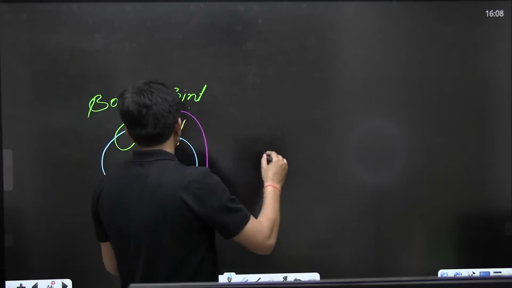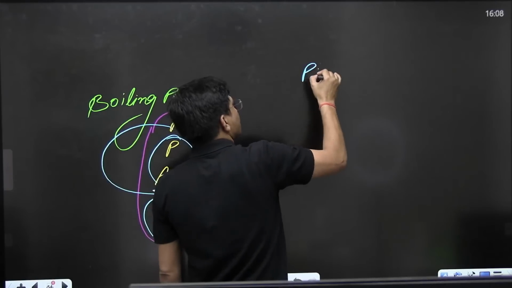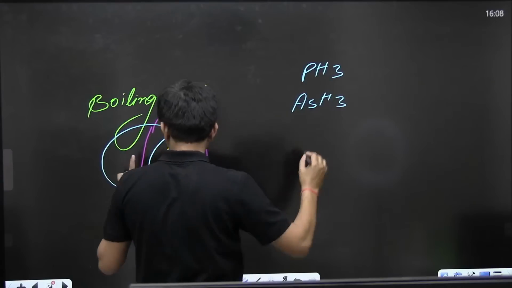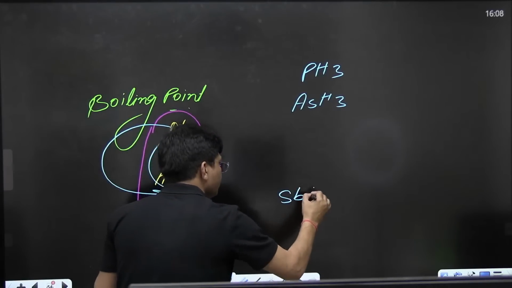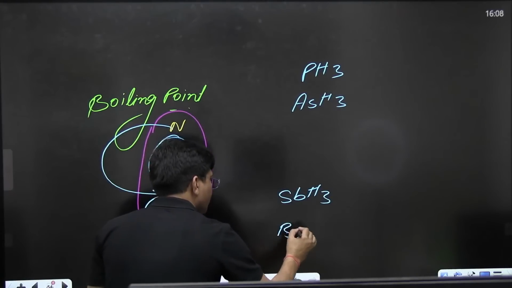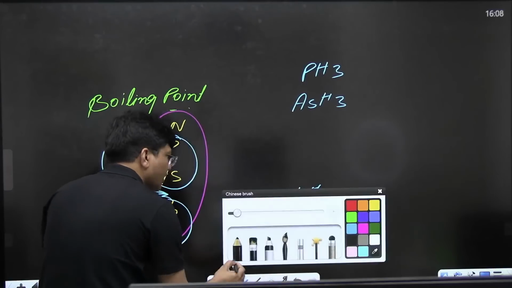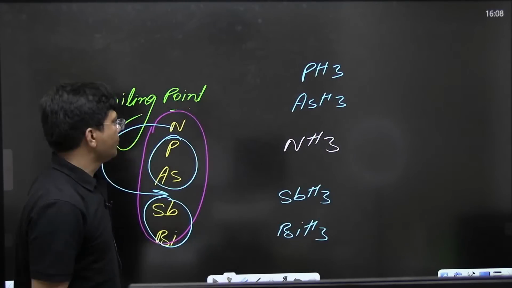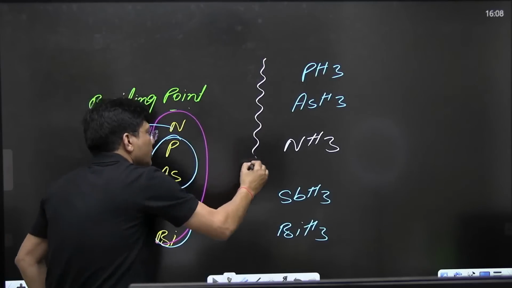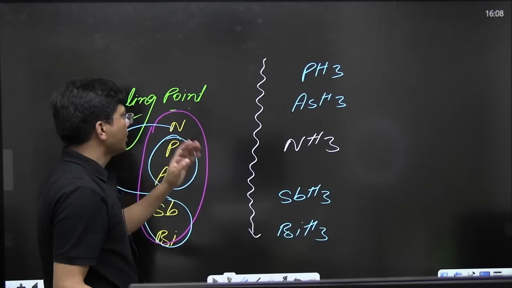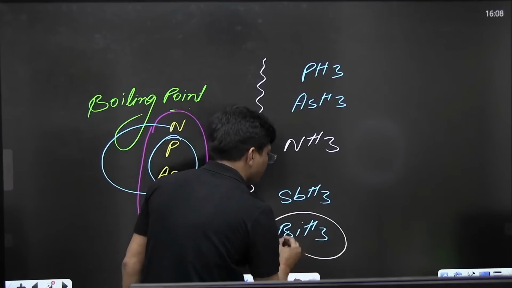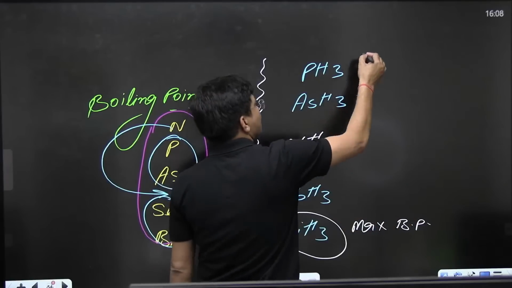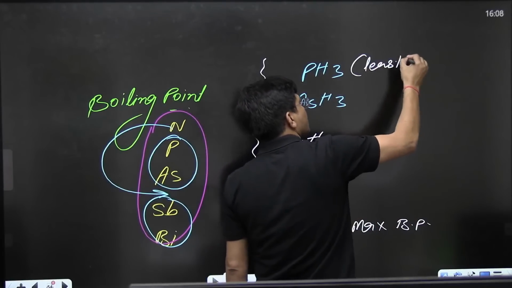So, what I am saying: PH3, AsH3, SbH3, then BiH3, and just put your nitrogen over here. The reason I will let you know, but first just let me know the order of boiling point you got. This is having the maximum boiling point, and this has got the least boiling point.